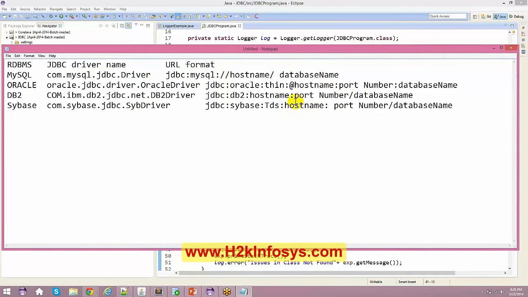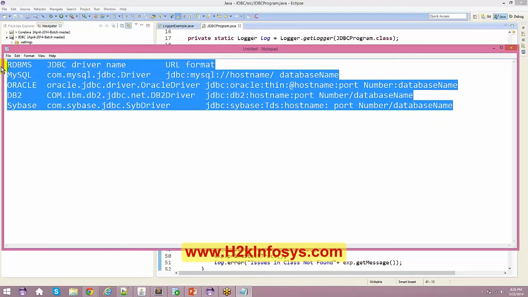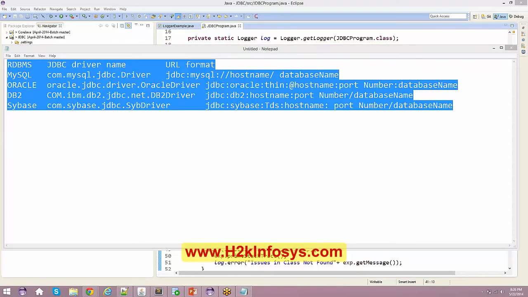If you are really interested in working with MySQL, then you need your MySQL driver. As I'm using Oracle, I'm just using my Oracle drivers out here. If you want to use DB2, you have to use your DB2 drivers. For Sybase, you have to use the Sybase driver. For each and every specific vendor, you have to install the specific jar files in your machine. I'm just going to ping you this information right away.